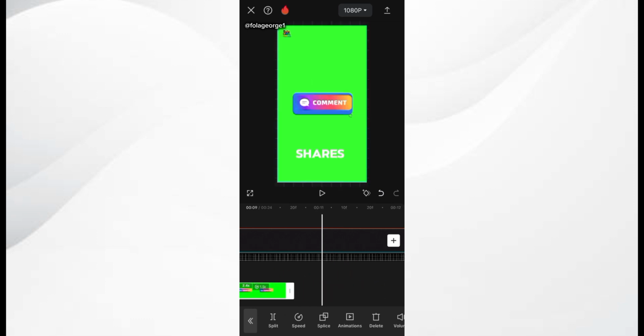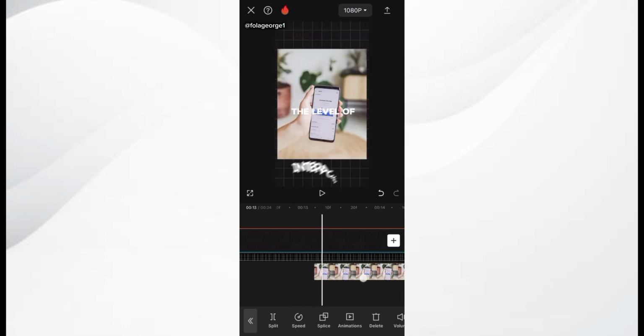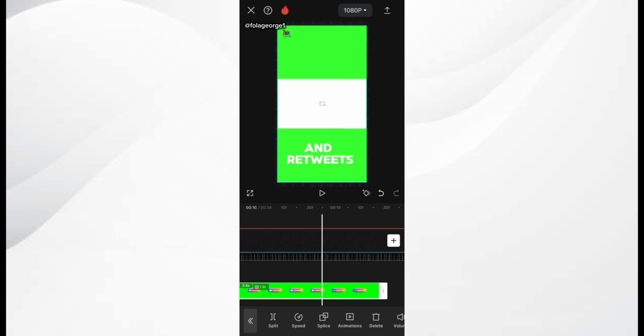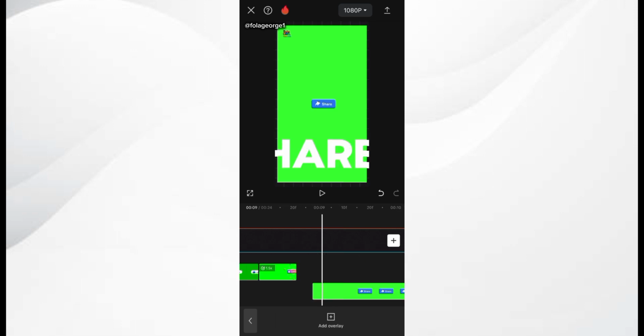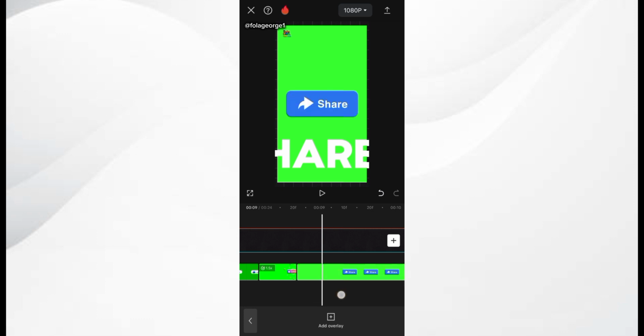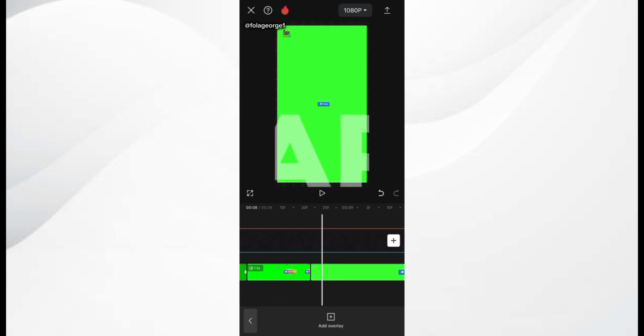So I'm going to search for the shares animation. I brought it in already. You can always have access to it in the link embedded in the description below. Now I'm going to work on this green screen share animation. So you click on the animation and you click on remove BG. We are going to be removing the green screen background from it.